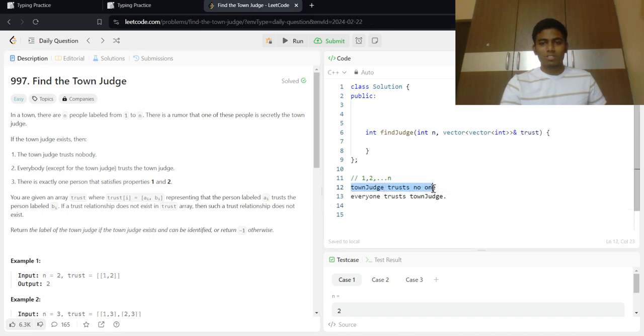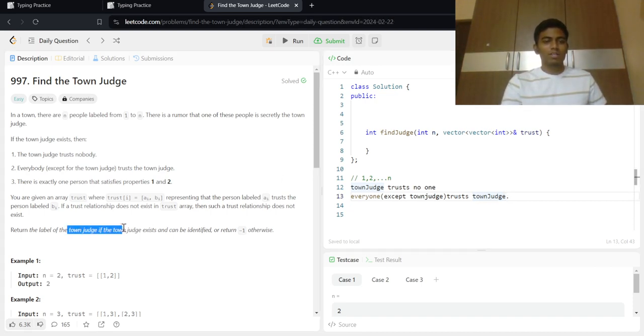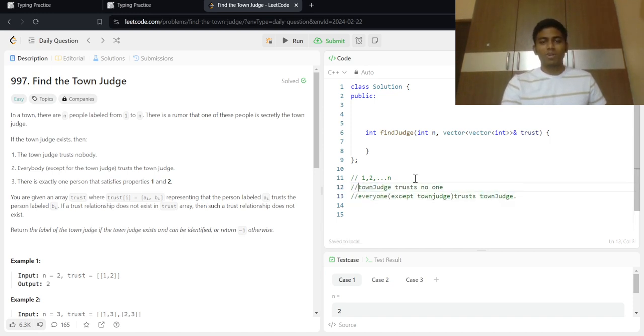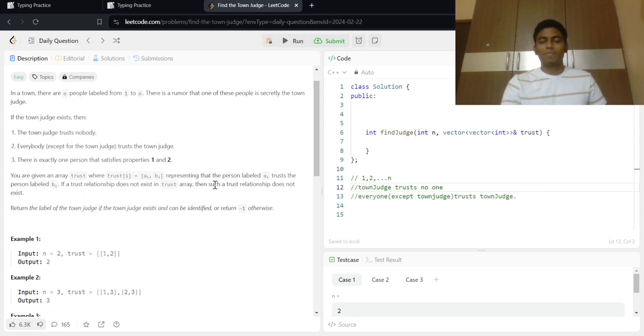So there is exactly one person that satisfies these two properties. That means the town judge trusts no one, and everyone except the town judge trusts the town judge. We need to find the town judge. If the town judge doesn't exist, or cannot be identified, we need to return -1. If he exists, we return the number of the town judge.